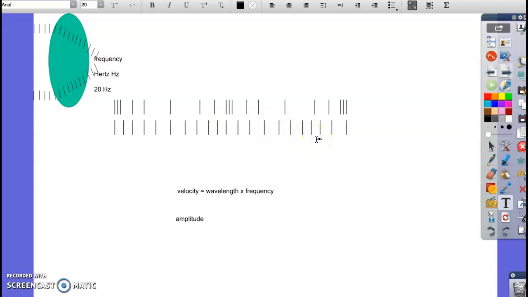And we talked about a yell versus a whisper, okay, and that's the amplitude. So it has to do with the energy of the wave, and in terms of sound waves, it's going to have to do with the loudness of the sound. All right, we'll talk more about that under our sound waves, or sound notes.